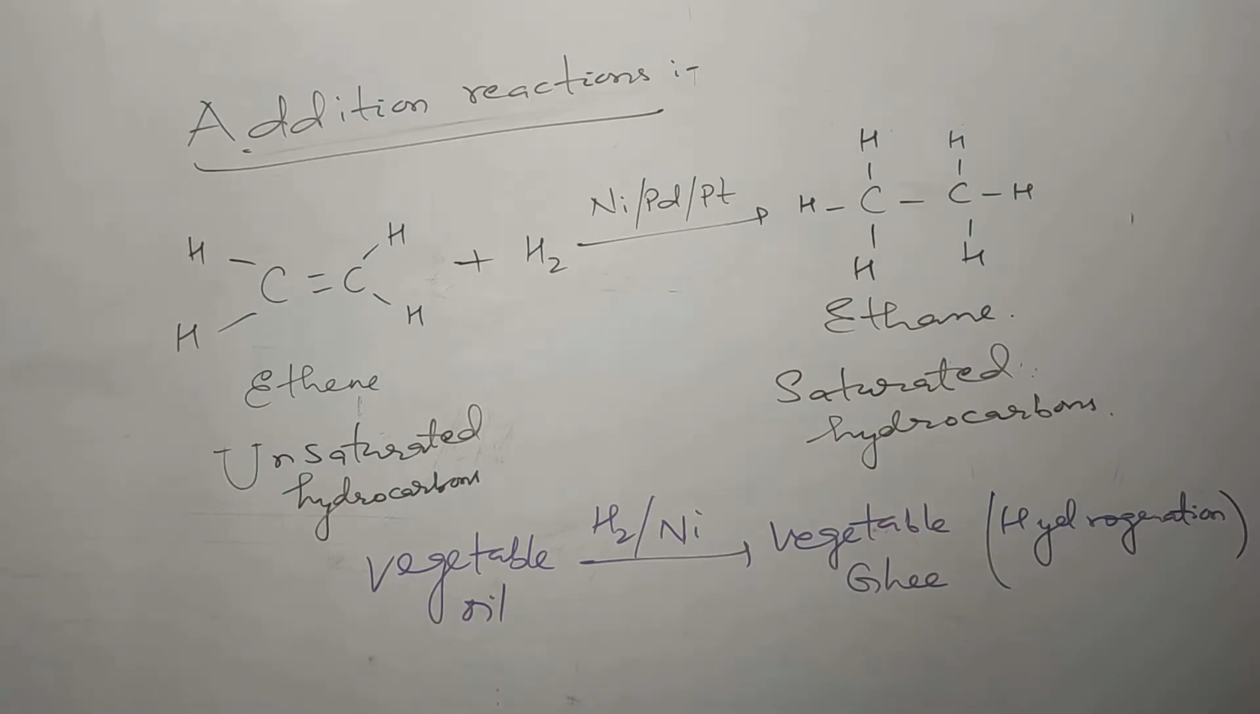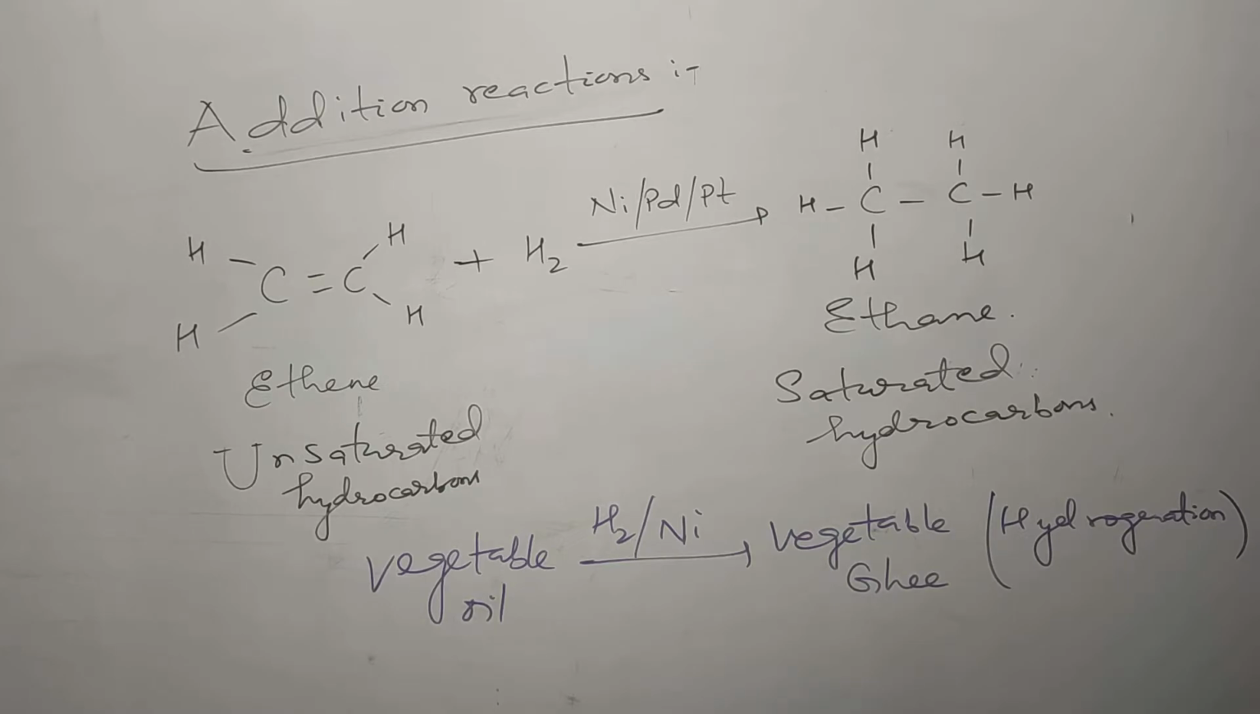Since the reaction happens in the presence of catalysts like nickel, palladium, platinum, you can remember with a trick: nikah padhe pandit. For nickel, nikah; for Pd, palladium, padhe; and platinum, pandit. If you remember the trick nikah padhe pandit, it is used during addition reaction or hydrogenation. So it is also called catalytic hydrogenation.